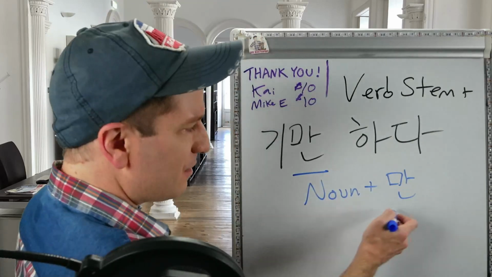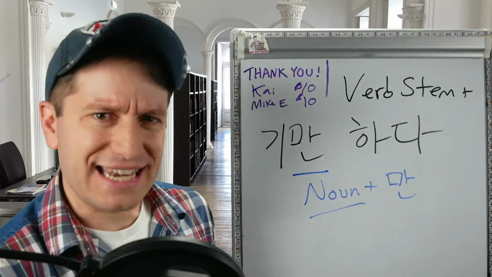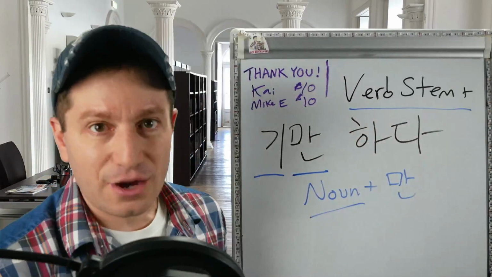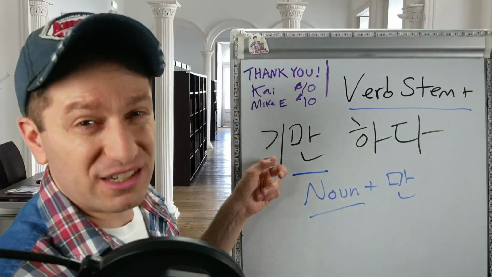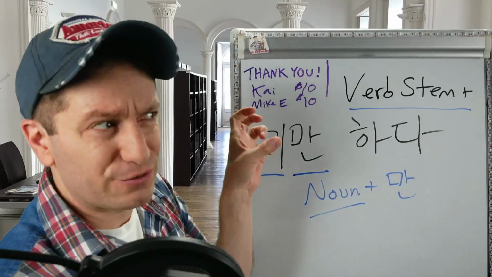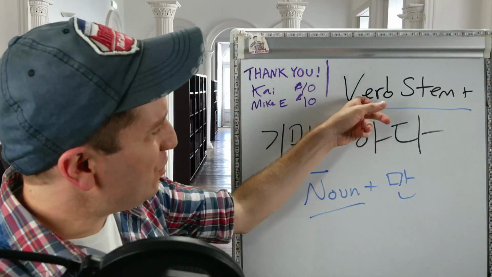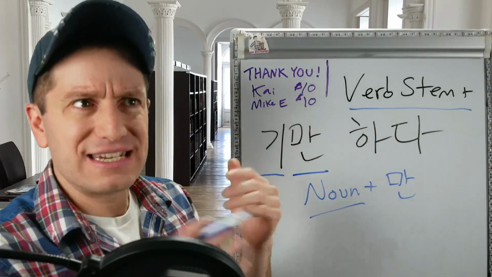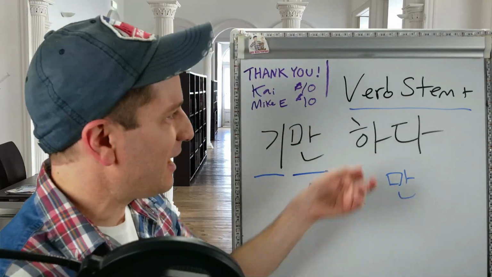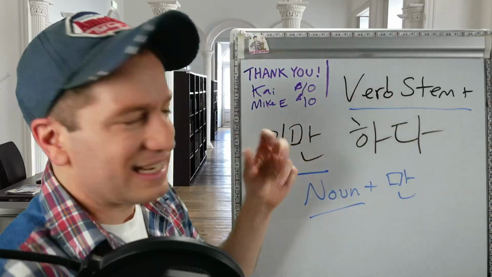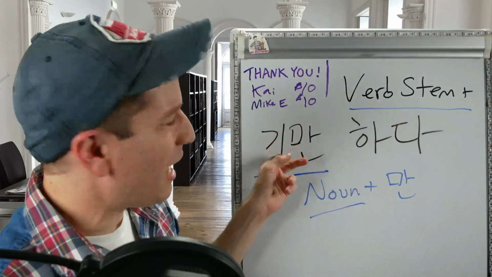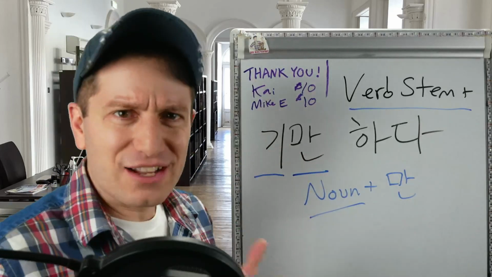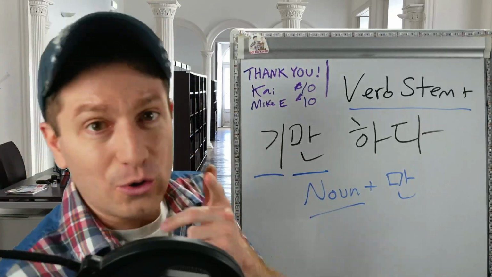Like that. Now I said 만 is used after a noun. So where is the noun? Well, this part here with a verb stem is a noun. This is what's known as nominalization, which is a fancy word for turning a verb into a noun. So when you use this form, verb stem plus 기 means that verb is now a noun. We might call this a gerund, like 먹다, to eat, 먹기, eating, 가다, to go, 가기, going, 하다, 하기, doing, 춥다, 춥기, being cold.